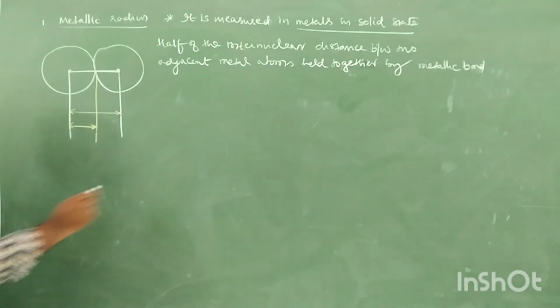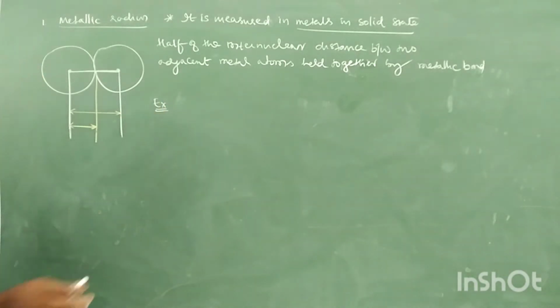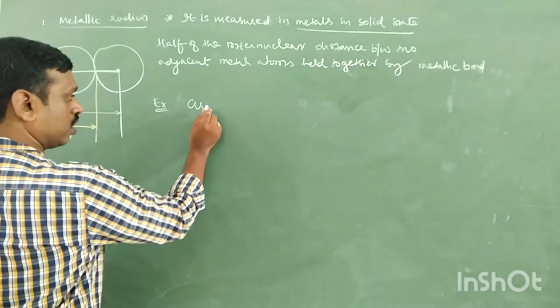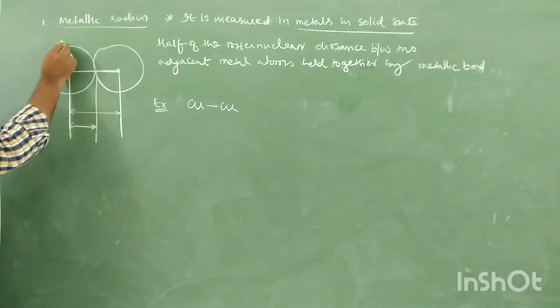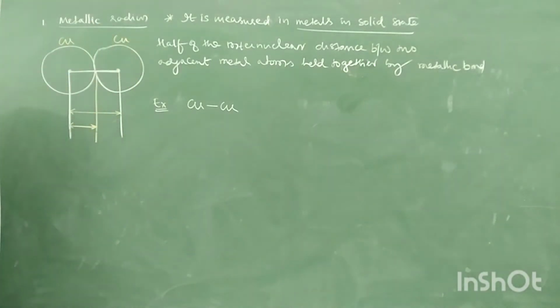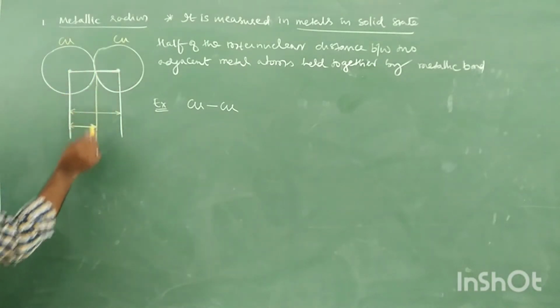Now tell me an example. Sodium, you can take copper also. Let us take copper. There are two copper atoms. This is one copper atom, and there is another copper atom. Then the internuclear distance between two copper atoms is measured.